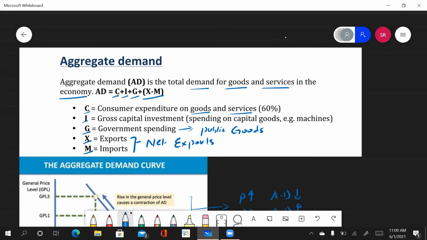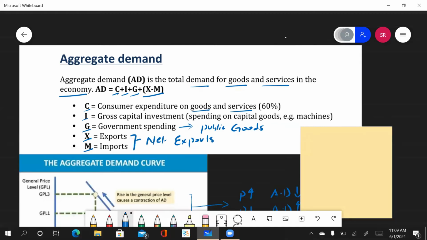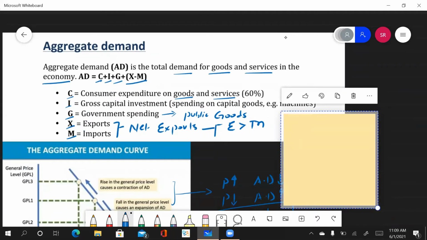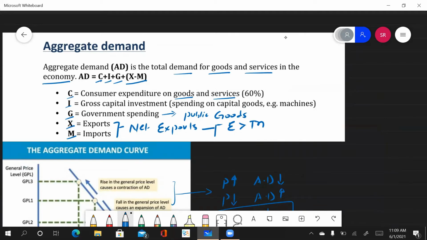So when your net exports rise, when your exports are greater than your imports, that is M, this basically increases your aggregate demand.